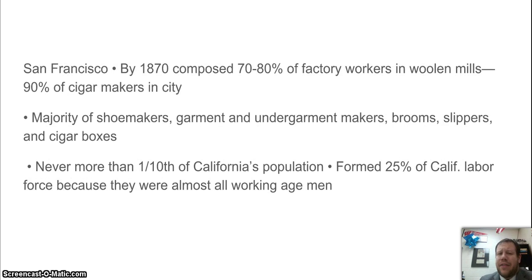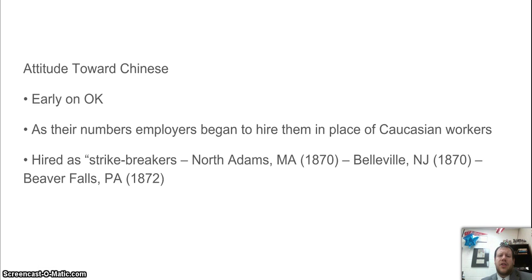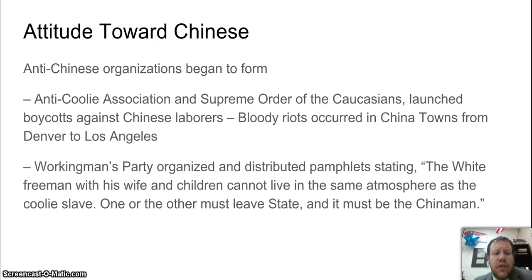There were some bad things going on early on. The attitude toward them was okay at first. They were sometimes hired as strikebreakers because they would work for almost anything. But things did get a little more dicey with the Chinese after a while. In some cases, anti-Chinese organizations formed, like the Anti-Coolie Association. There were riots in Chinatowns from Denver to Los Angeles, and boycotts against Chinese laborers, saying don't hire these, kind of like Irish need not apply, Chinese need not apply. You had a workingman's pamphlet.